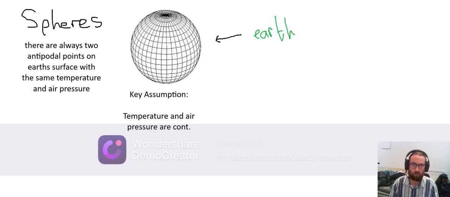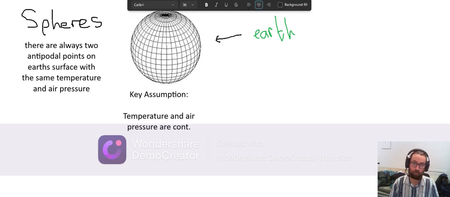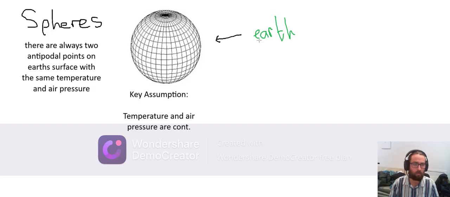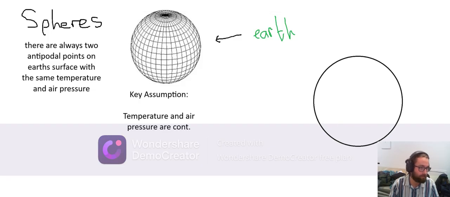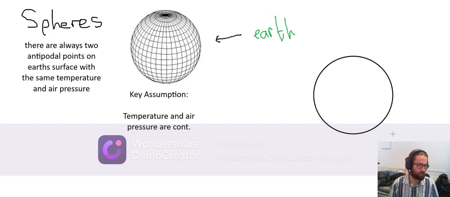So as always on this channel, something I like to do is to break the problem down into a smaller problem or a more simple problem. Spheres are a three-dimensional object, obviously, so let's try this in a two-dimensional variant. I'm going to try and show a very similar claim holds on a ring. And I say ring and not circle because we're only interested in the outside of the ring, the circumference, in the same way that on the sphere, we're only interested in the surface area, or the surface space, I should say.